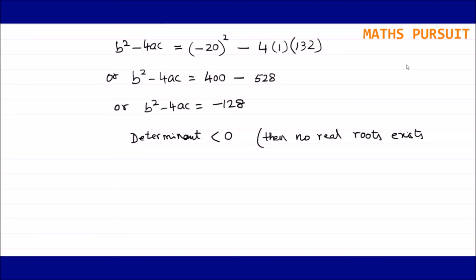So this is what we got, because here the determinant, b square minus 4ac, is equal to minus 128, which means b square minus 4ac is less than 0. Therefore, as b square minus 4ac is less than 0, no real roots are there for this equation.